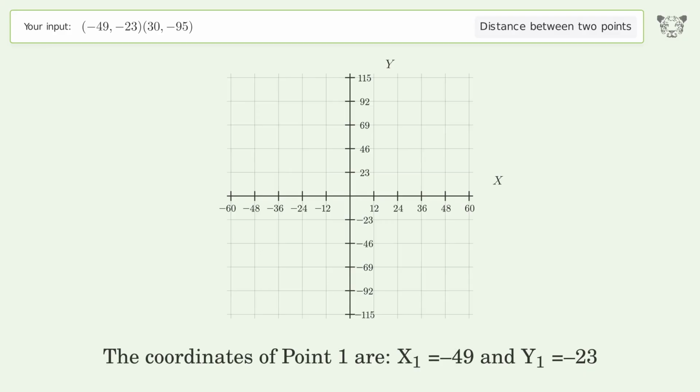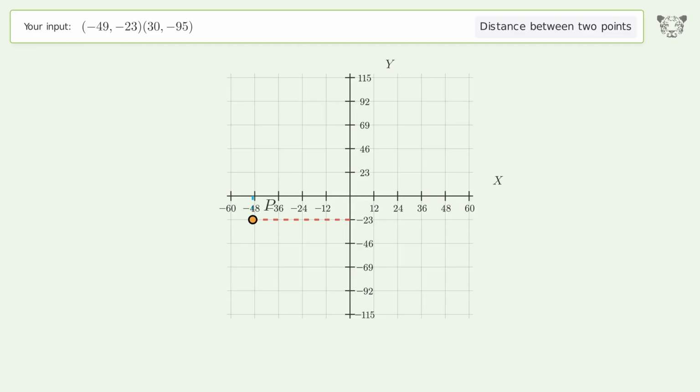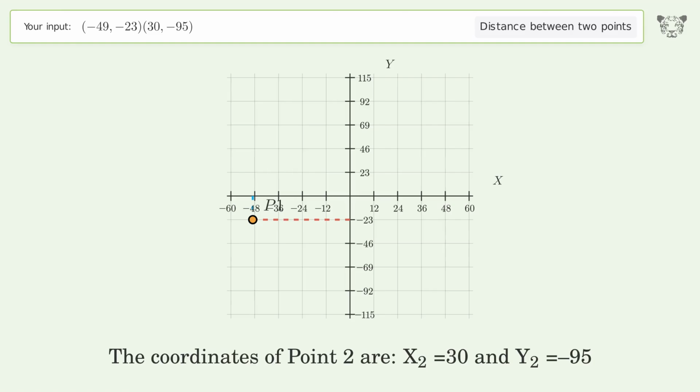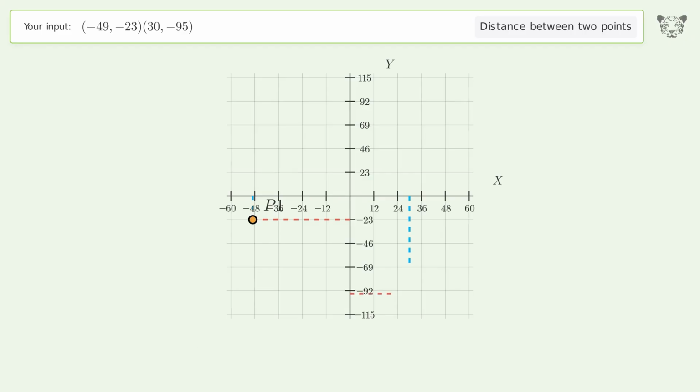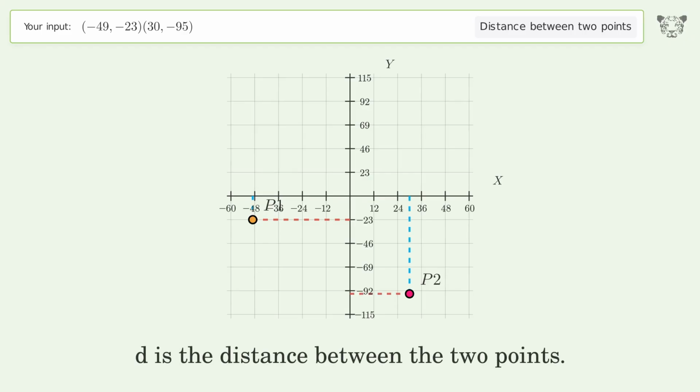The coordinates of point 1 are x1 equals -49 and y1 equals -23. The coordinates of point 2 are x2 equals 30 and y2 equals -95. D is the distance between the 2 points.